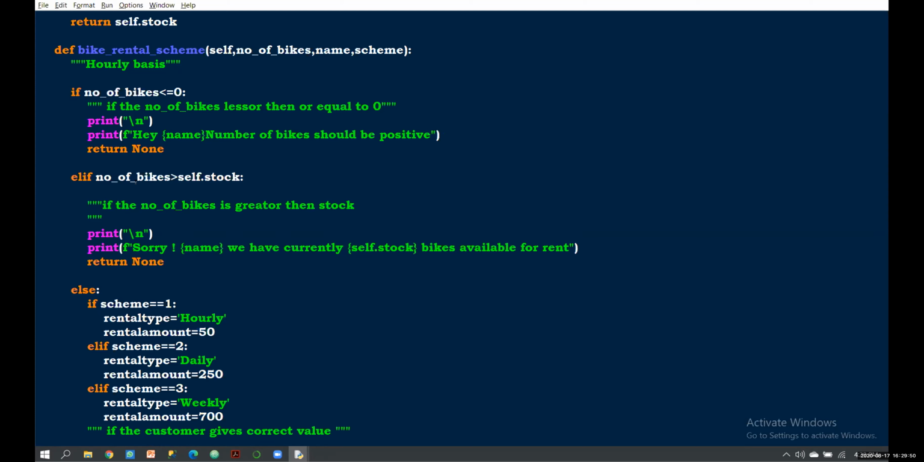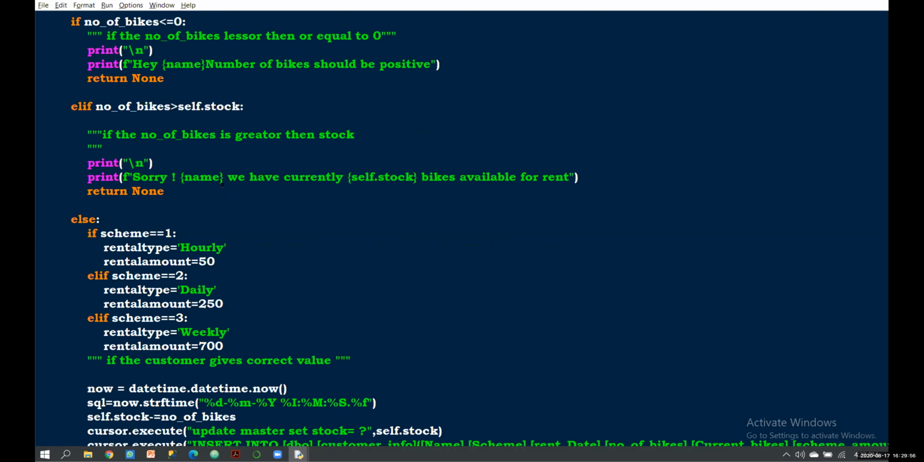If the bike is greater than self.stock, it returns none, and it prints sorry, we have currently self.stock. For example, if we have 97 bikes and the user requests 100, we won't be able to deliver that, right? So it prints sorry, we have currently some bikes available for rent, then returns none.